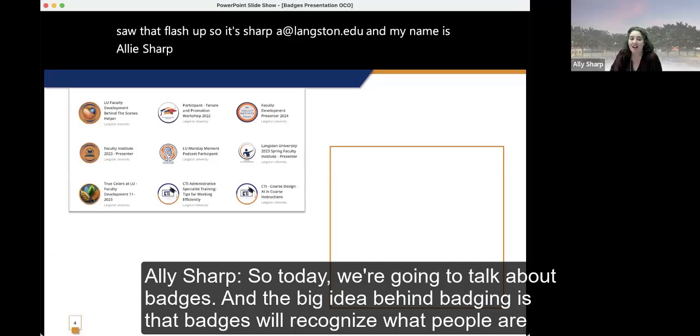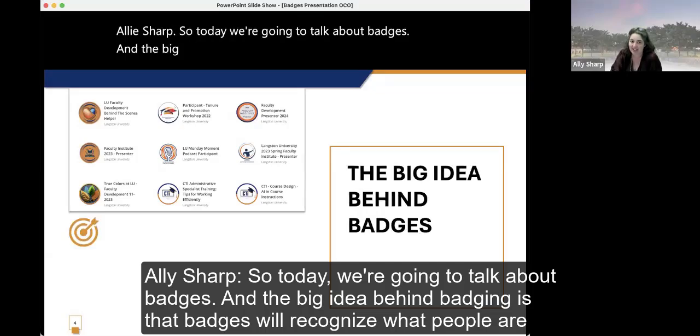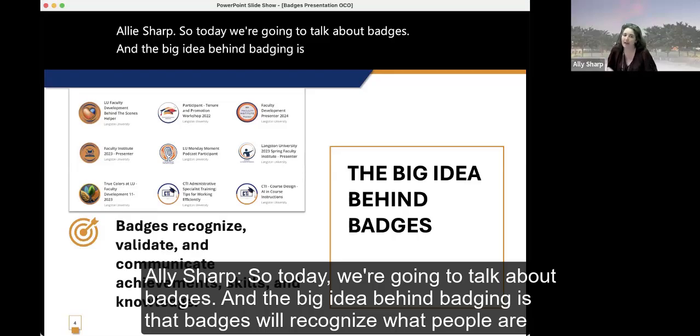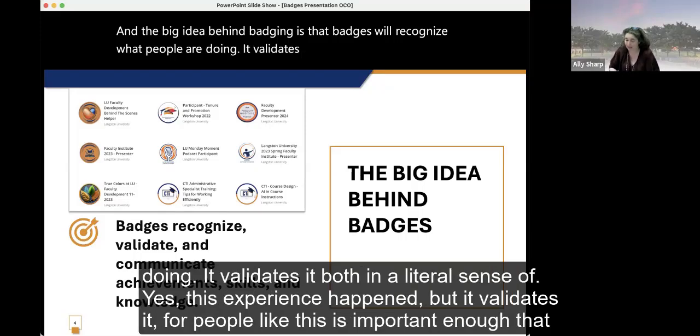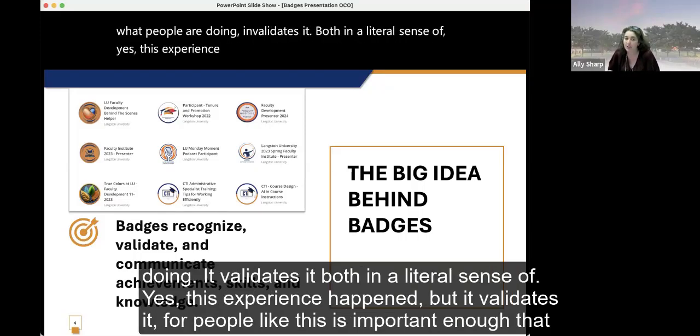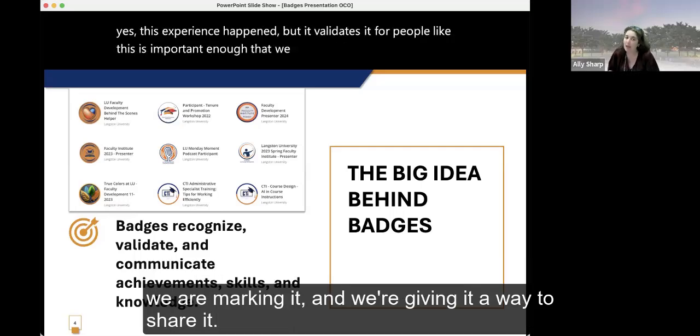So today we're going to talk about badges. The big idea behind badging is that badges will recognize what people are doing. It validates it both in a literal sense of, yes, this experience happened, but it validates it for people, like this is important enough that we are marking it and we're giving it a way to share it.